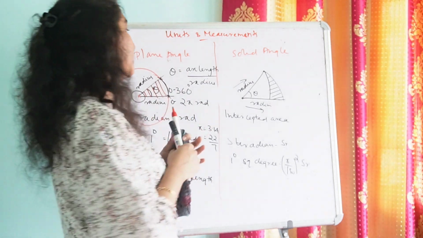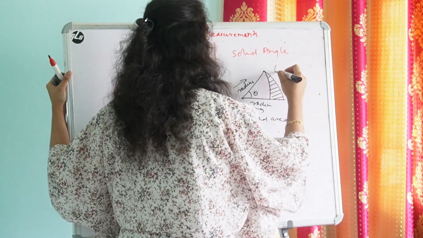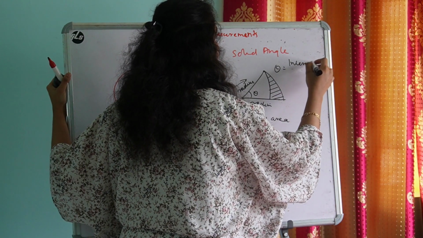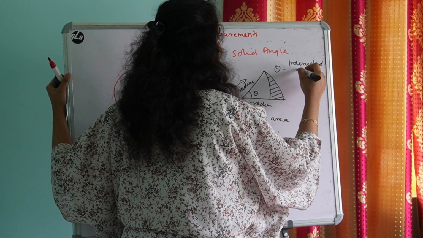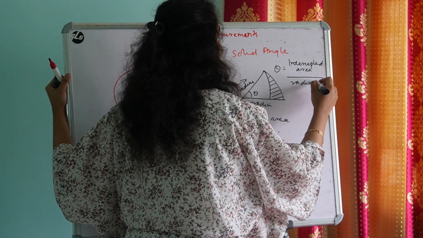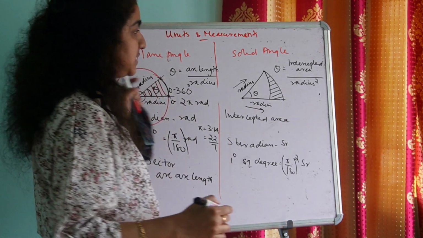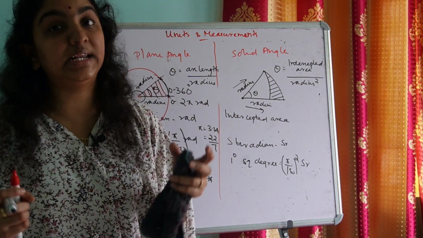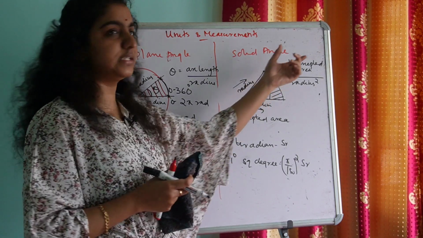Is it clear? So there is an equation connecting all these. Theta, that is solid angle, is equal to intercepted area divided by radius square. So what is intercepted area?